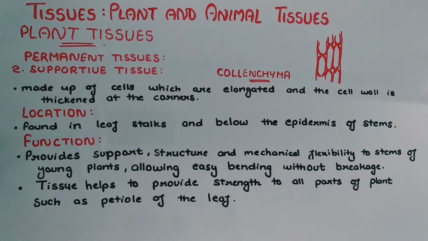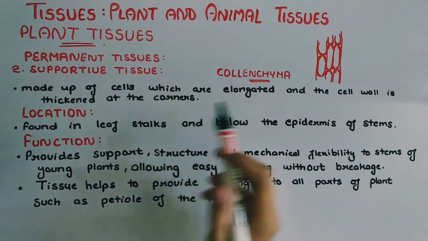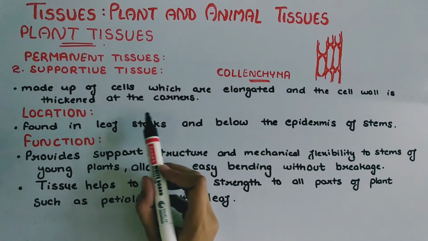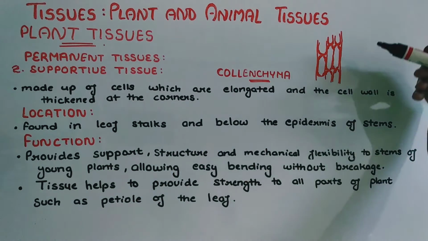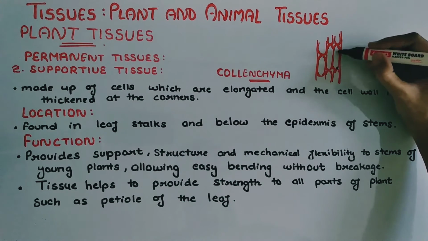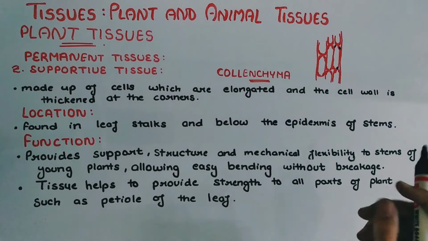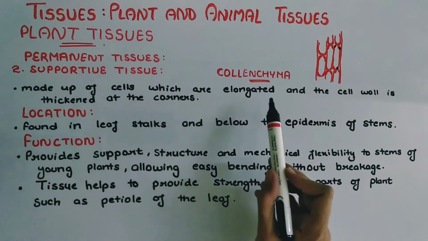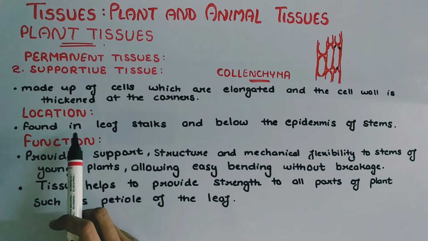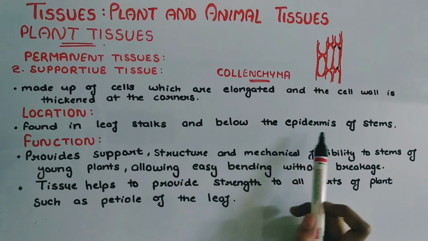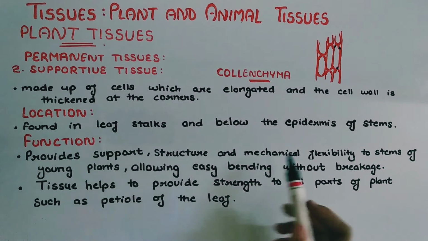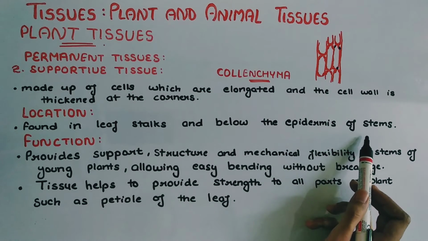Second classification of supportive tissue is collenchyma. Collenchyma tissue is made up of cells which are elongated, and the cell wall is thickened at the corners. In the diagram we can see the cells are elongated and thickened at the corners. Mainly these are cylindrical-shaped cells. The location of collenchyma tissue is in leaf stalks and below the epidermis layer in the stems.